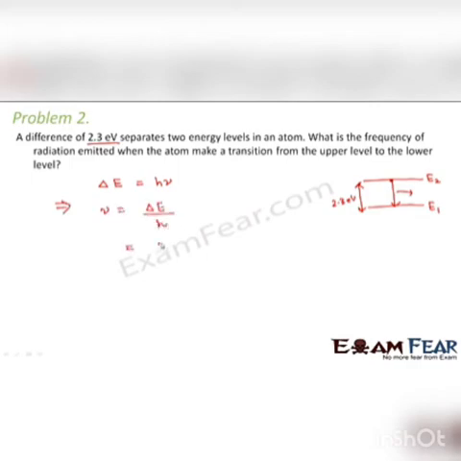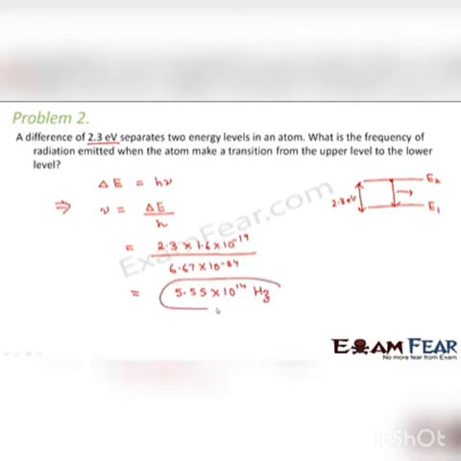So here delta E is given as 2.3 electron volts, that is 2.3 into 1.6 into 10 to the power minus 19 joules divided by h. H is 6.67 into 10 to the power minus 34. So on calculating, we get 5.55 into 10 to the power 14 hertz. So this would be the frequency of the radiation emitted.